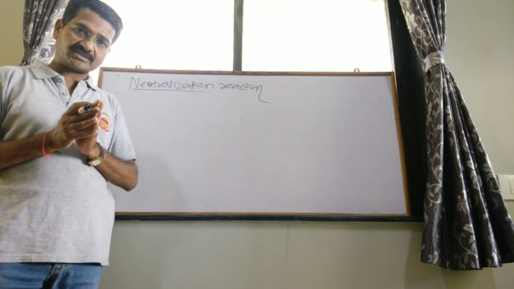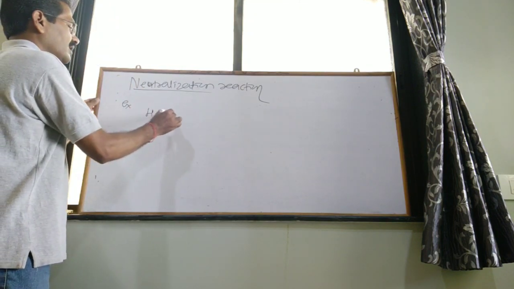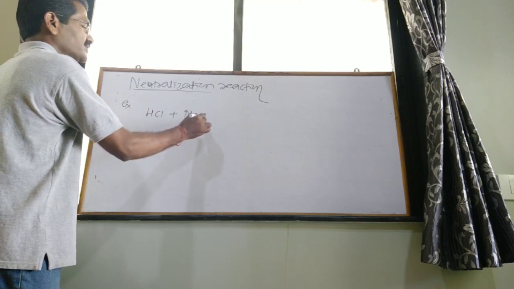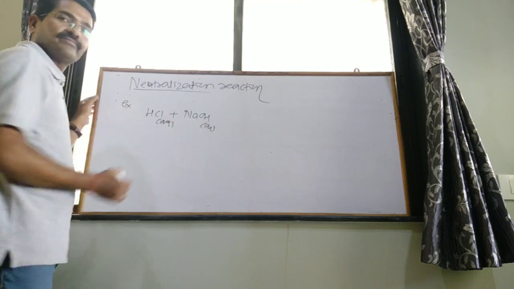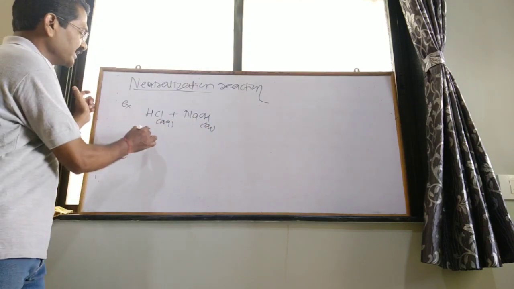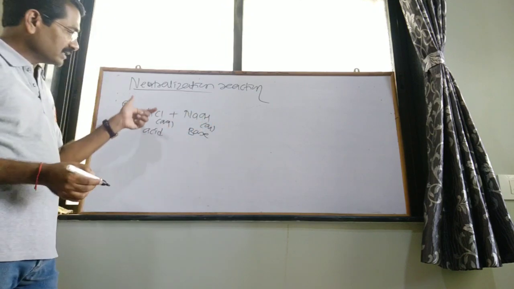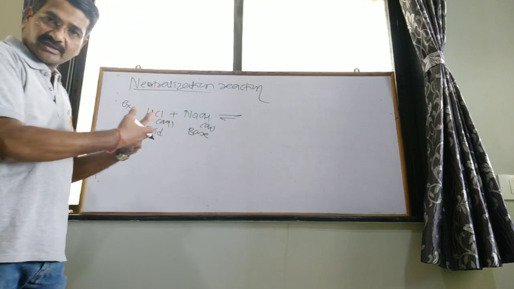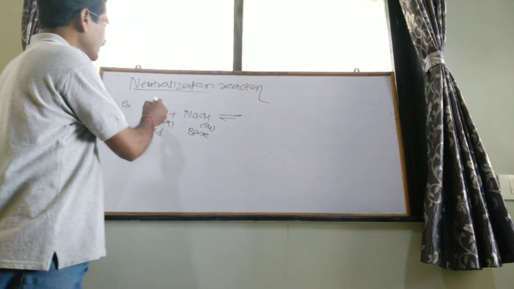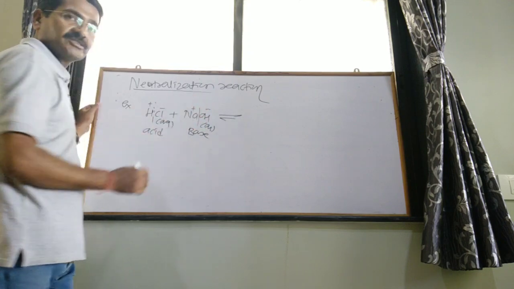For example, HCl plus NaOH in aqueous medium. HCl is the acid and NaOH is the base. Acid and base combine together and react with each other, giving H plus, Cl minus, Na plus, OH minus.